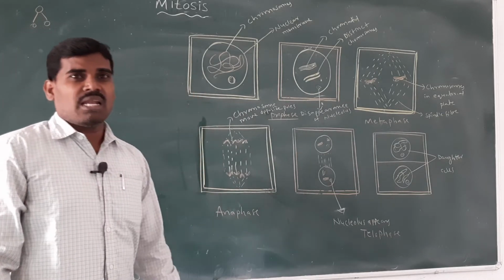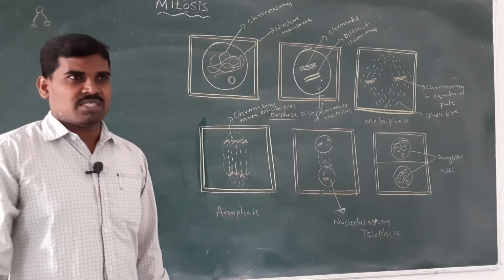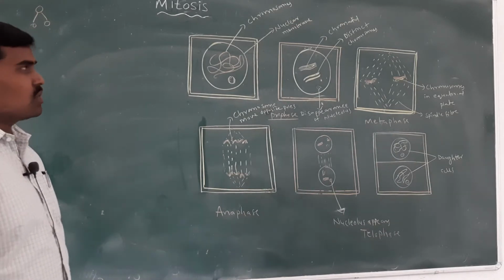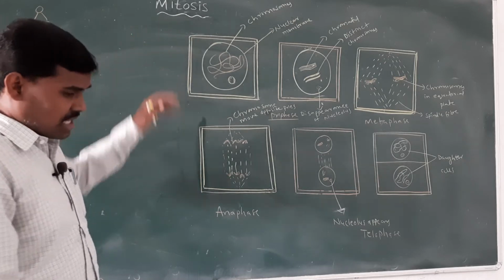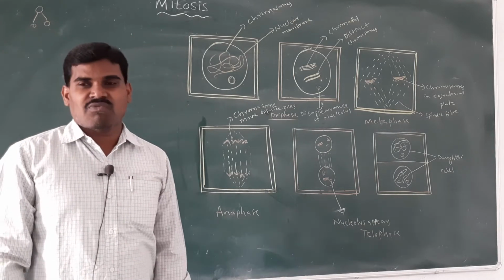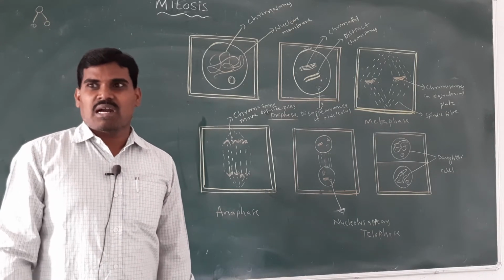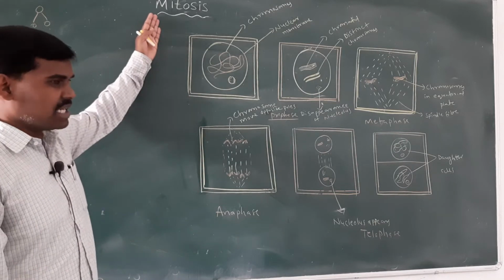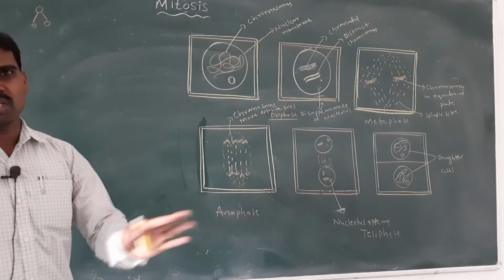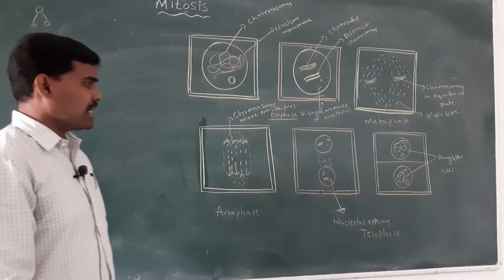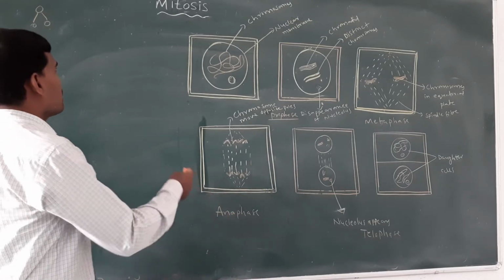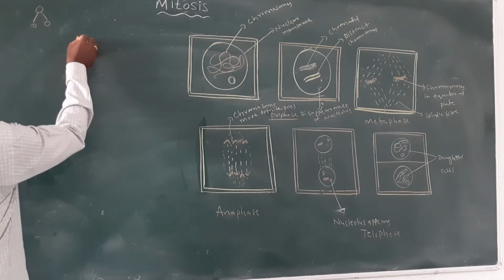One parent cell divides into two daughter individuals, with the nucleus dividing, in the mitosis process. In mitosis, the same number of chromosomes is transferred to the offspring or daughter individuals. The chromosome number remains constant, as usual, from the parent chromosomes to the daughter individuals. Mitosis has four stages.